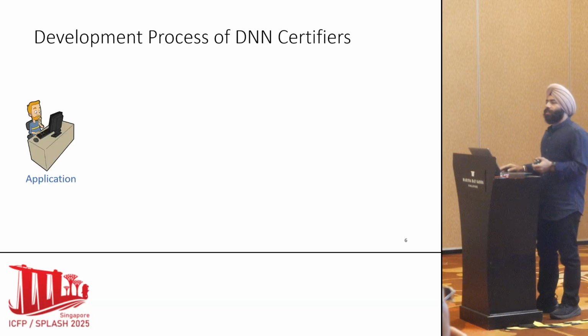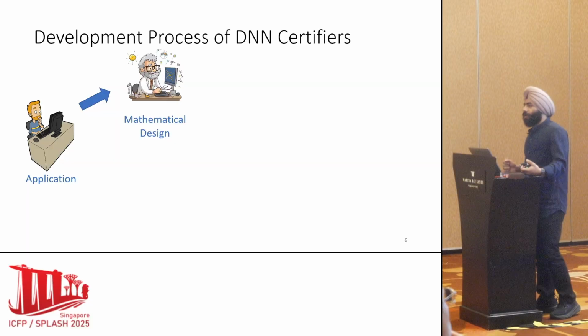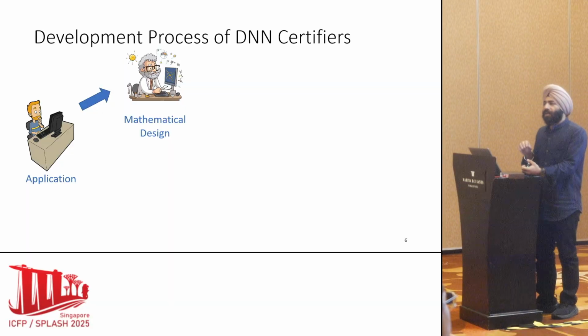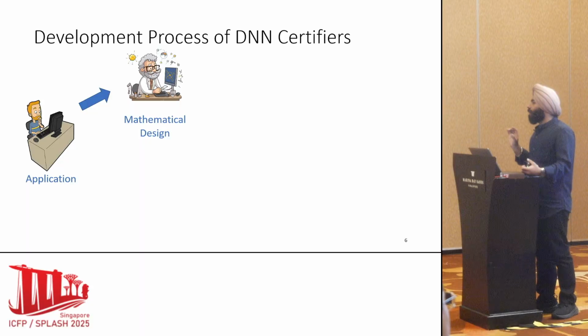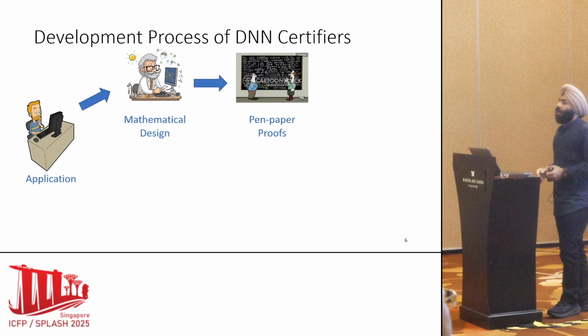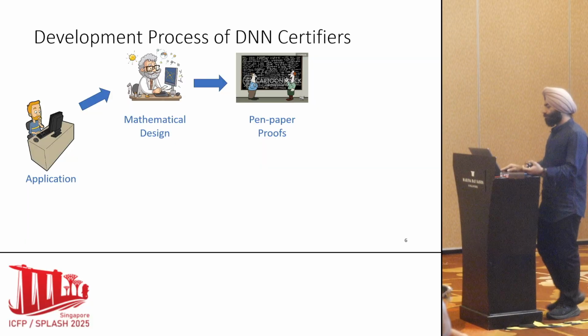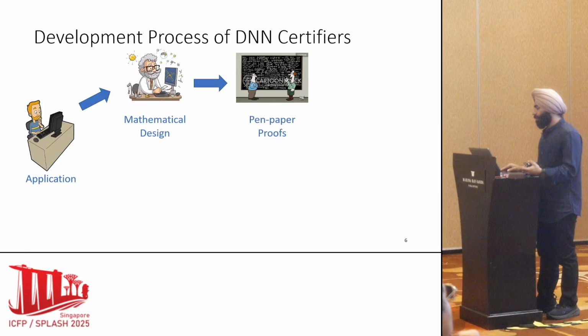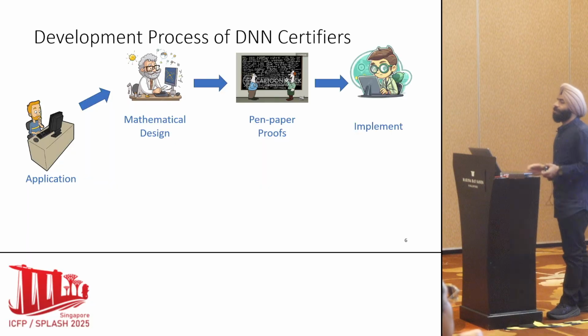It usually starts with an application. The first step is to come up with a mathematical design of the certifier. This involves coming up with an abstract domain, abstract elements, abstract transformers, maintaining their soundness, maintaining their precision and scalability. The second step is writing long pen and paper proofs which prove that every transformer is an over-approximation of the actual concrete operation. And the third step is the implementation.